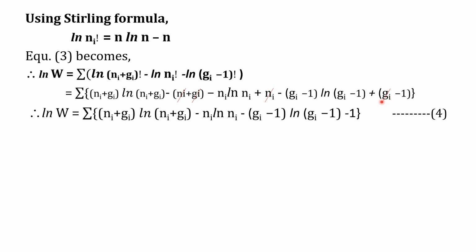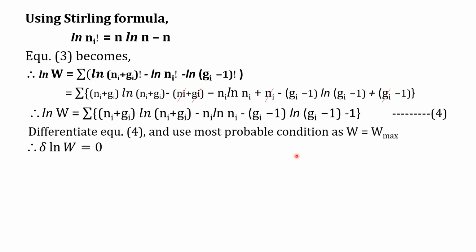Ni minus Ni cancel, plus Gi and minus Gi cancel. The remaining terms we write as summation of (Ni plus Gi) log (Ni plus Gi) minus Ni log Ni minus (Gi minus 1) log (Gi minus 1) minus 1. Say this is equation 4. Then we differentiate equation 4 and we use the most probable condition.